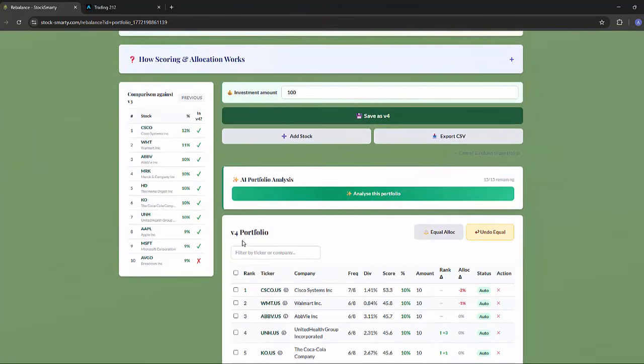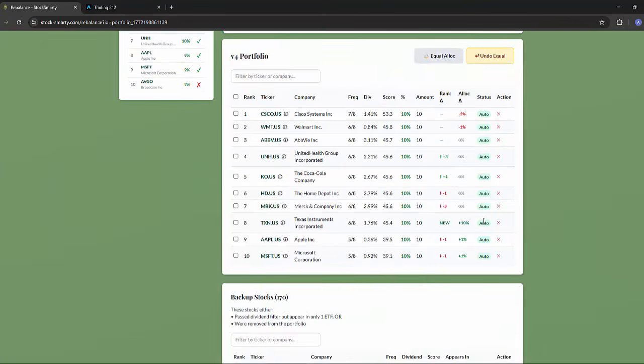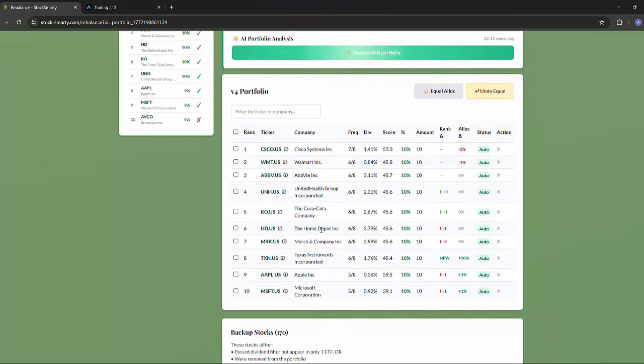So as we can see here, this is my version 4, this is my version 3. So as you can see, a lot of the stocks are the same as per my previous balance. However, it looks like Broadcom has dropped out of my top 10, and that has been replaced with this new one here that we can see, which is Texas Instruments. So this is telling me that the majority of my portfolio should remain the same. However, I should be taking out Broadcom and putting in Texas Instruments Incorporated.